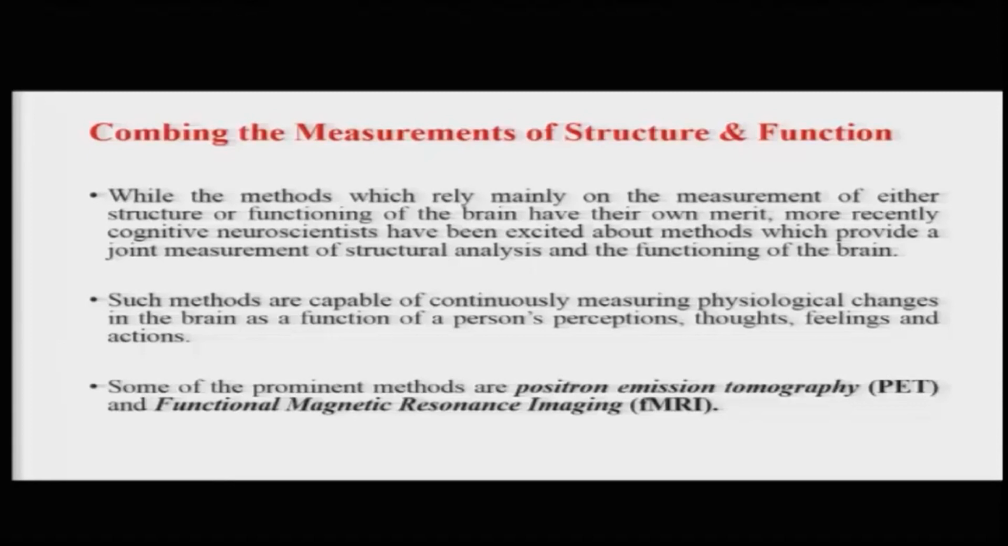That is a very interesting and fascinating insight into the functioning brain that neuroscientists, neurologists, psychologists for that matter have really been looking forward to. Such methods are capable of continuously measuring physiological changes in the brain as a person's perceptions, thoughts, feelings and actions vary with respect to the stimulation that is provided. Some of these prominent methods are the positron emission tomography method, which is the PET, and the functional magnetic resonance imaging method, which is called the fMRI.